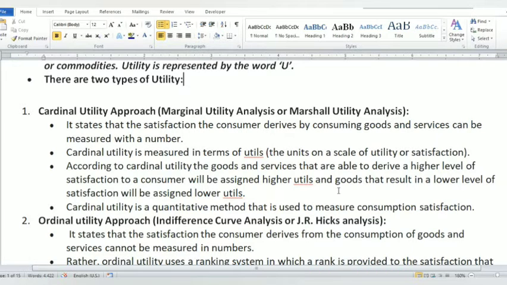The main statement of this approach is that the satisfaction derived from consuming goods and services can be measured with a number, that is, utility can be measured.